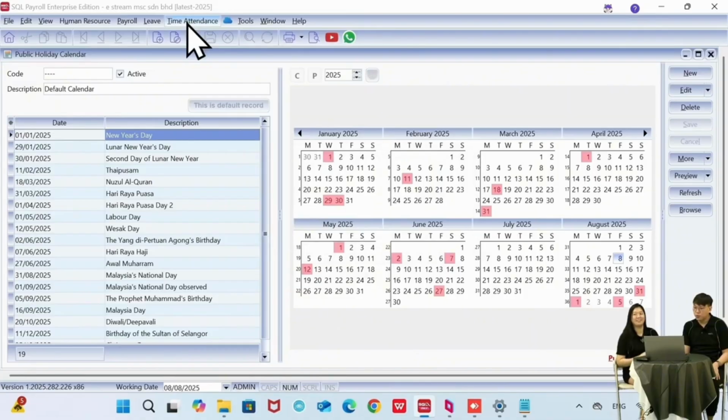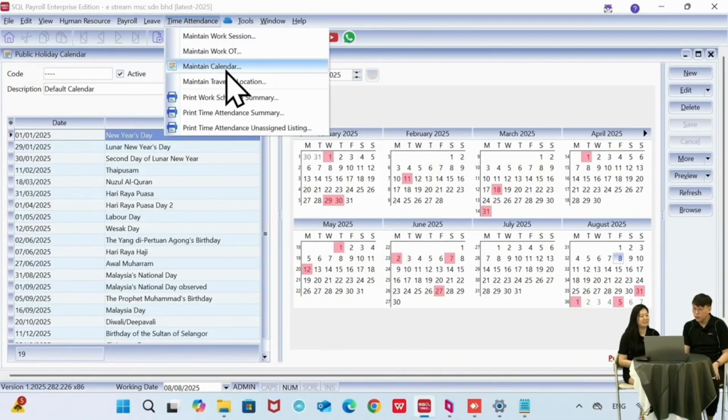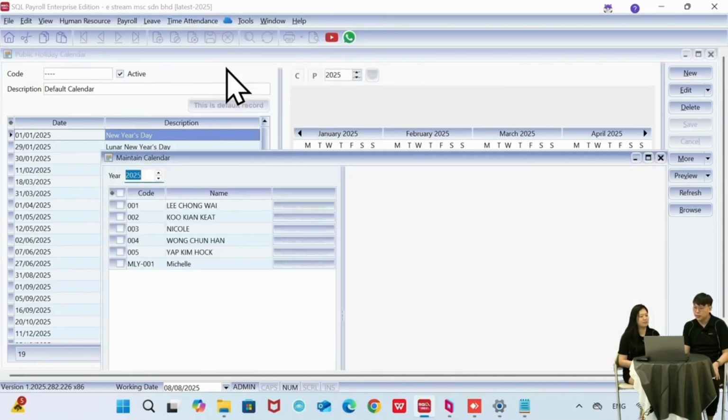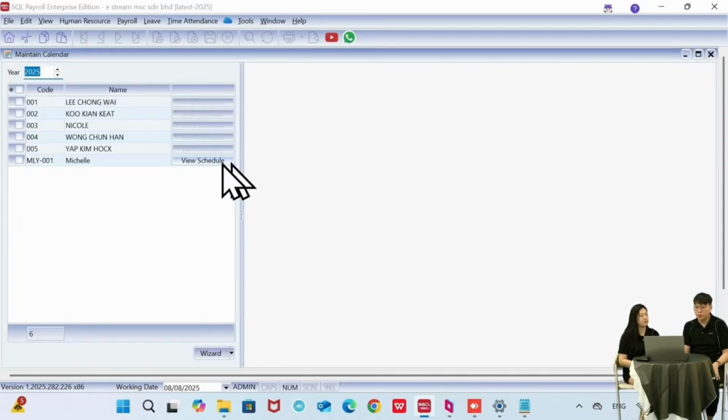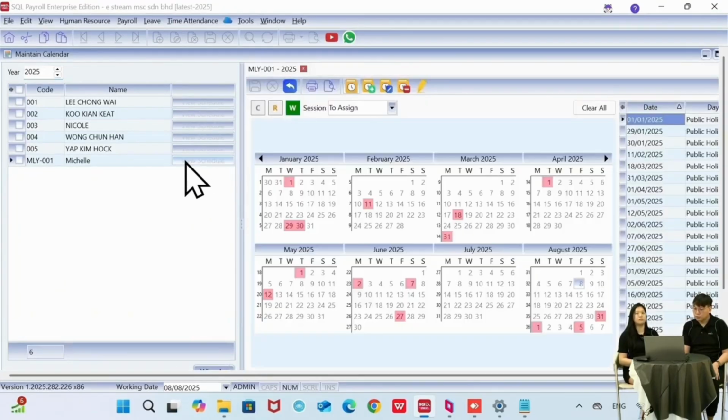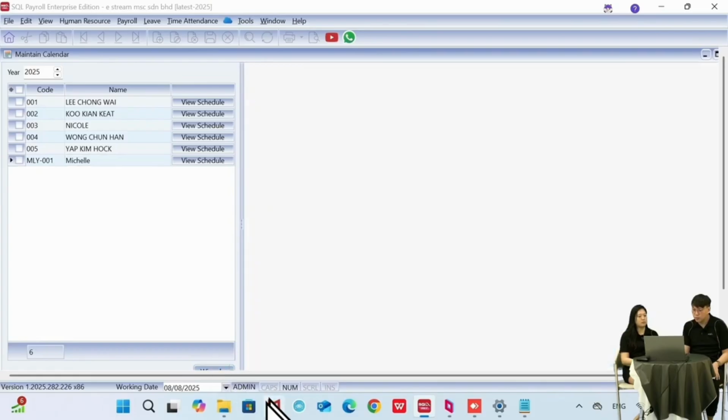After that, we will go to time attendance here. Then we will go to maintain calendar here to maintain your employee calendar. We can choose which employee you want to visit. For example, this is this employee's calendar. We can click this wizard icon here to set the employee calendar.